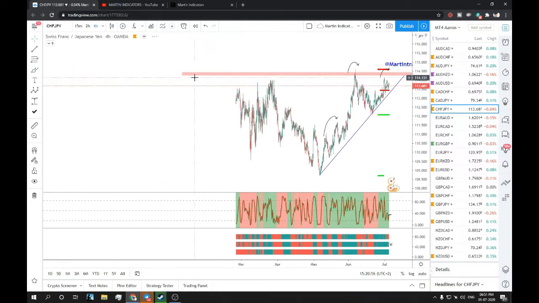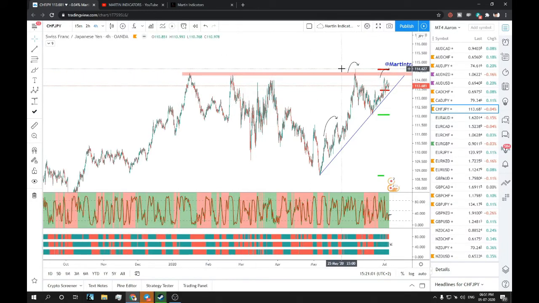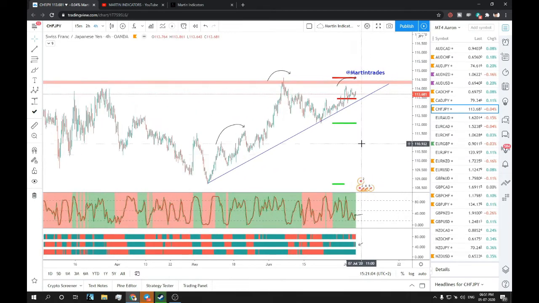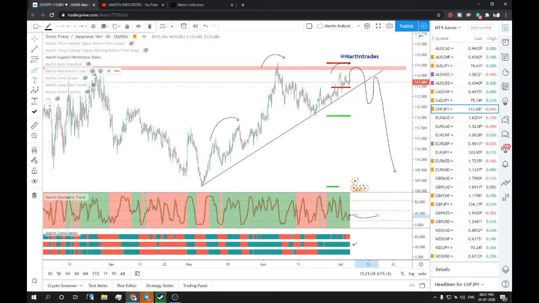We can see this resistance which was rejected many times, like first, second, third, now fourth. Possibly it can get rejected again, and you can see something like this, and then we enter at the retest and just go down. This is what I am looking at on the CHF JPY pair. To support this, per our indicator, we might see a push to this resistance level before continuing to the downside. So let's see the momentum, how it looks.